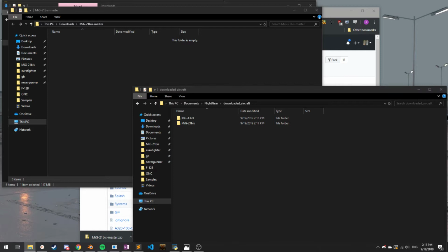Perfect. So now let's open up our FlightGear launcher. I don't use this launcher, that's why it's doing this. Sorry. One sec. Come on. All right, there we go.